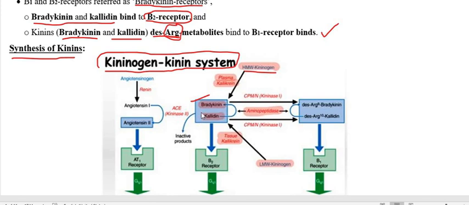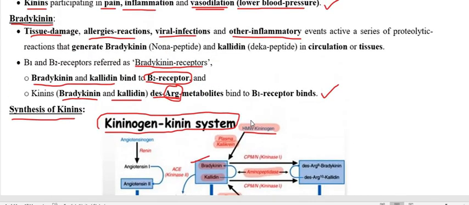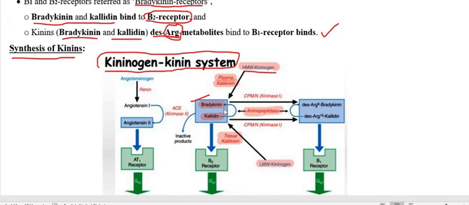So kallikrein is the enzyme which participates to convert the cleaved high molecular weight kininogen and form the products bradykinin and kallidin. So this is the synthesis pathway of kinins, that is bradykinin and kallidin.